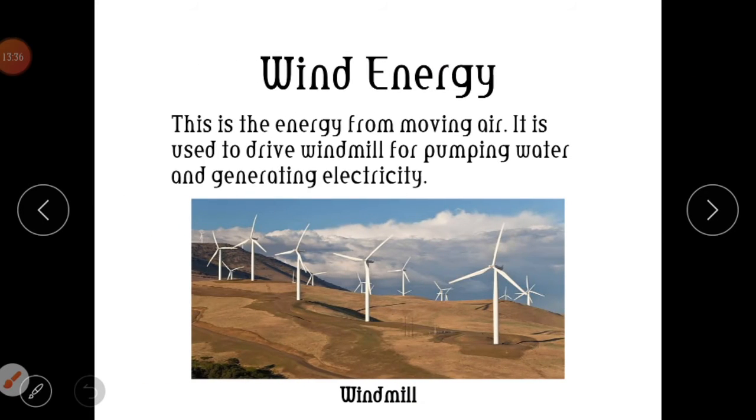Wind energy. This is the energy from moving air. Okay, when the air is moving, you can use that movement. It is a linear movement. You can convert it to a rotational movement, making use of this windmill. See, this windmill will start rotating as the air is blowing on them. They will start rotating. Okay, it is used to drive windmills for pumping water and generating electricity. So we make use of wind energy to rotate this, which generates electricity for use for other things.